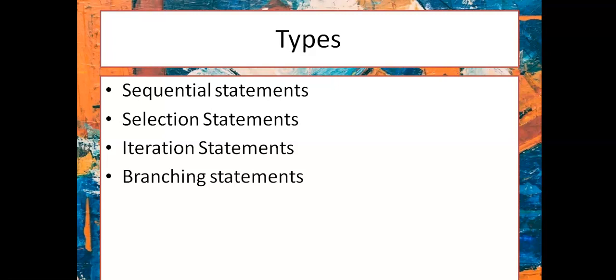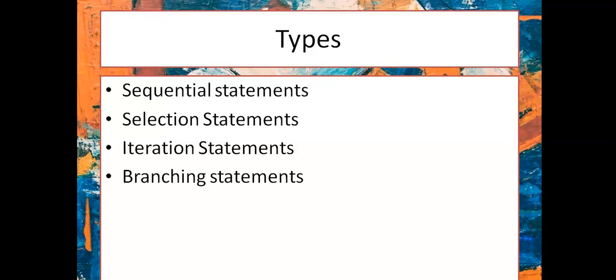Now there are four types of control statements: sequential statements, selection statements, iteration statements, and branching statements. In this video we are going to see sequential statements and selection statements.